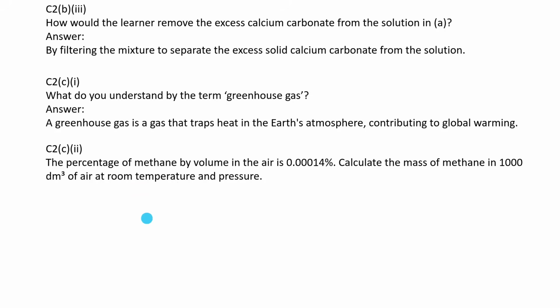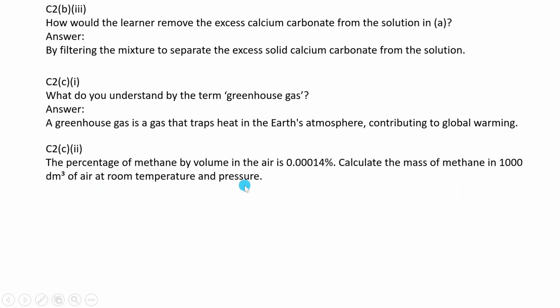So they're telling you the volume of methane in air is that. So they've given you volume in percentage. This is what confuses learners. Then they have told you to calculate the mass of methane in 100 cubic decimeter of air at room temperature and pressure.